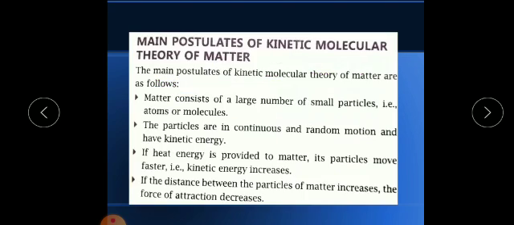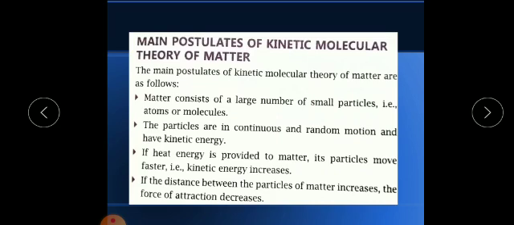What is kinetic theory? Kinetic theory is a way to describe the motion of particles. All these particles make up our matter. These are the few postulates of kinetic theory.